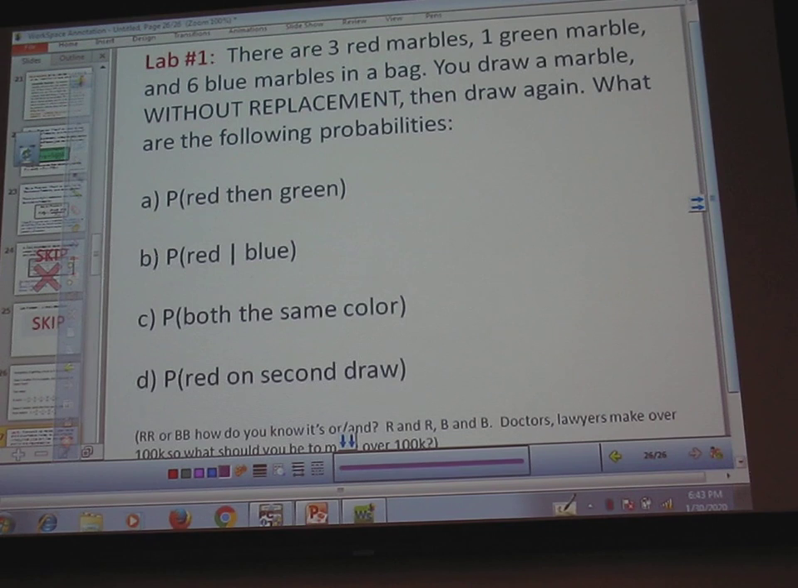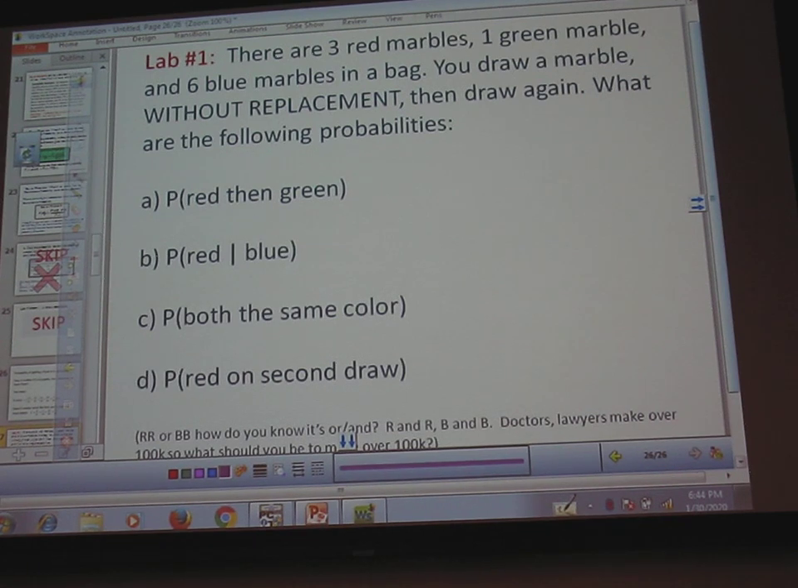Do this. Here, we're drawing, it's the exact same as your quiz, except we are now not replacing the marble. Actually, it's not the same as your quiz. It's the same as what we did last class. We're not replacing it.